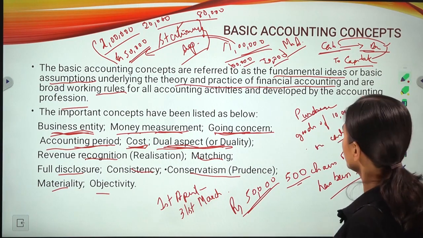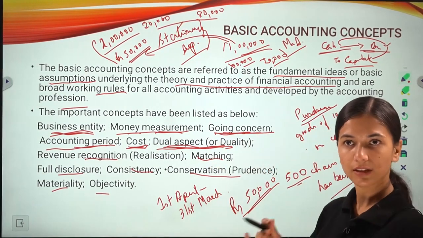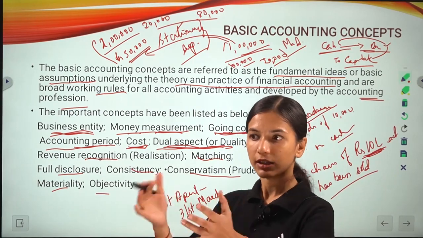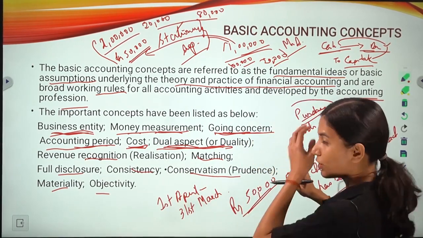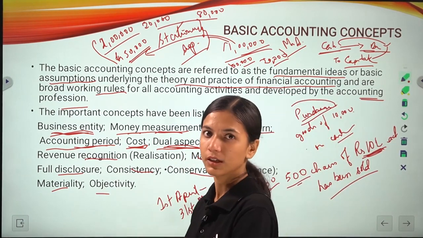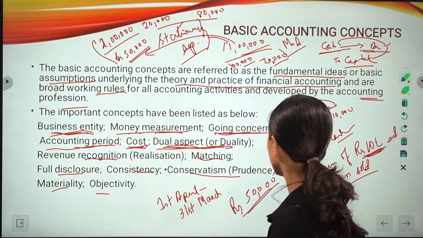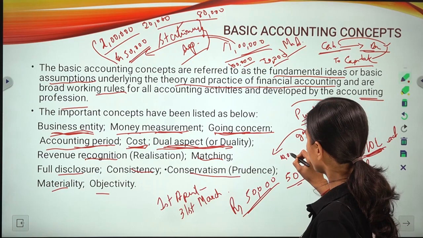Purchase means you are getting something and you are paying out something, right? You are getting some items, so the stock that you have in your shop will be increased by 10,000.